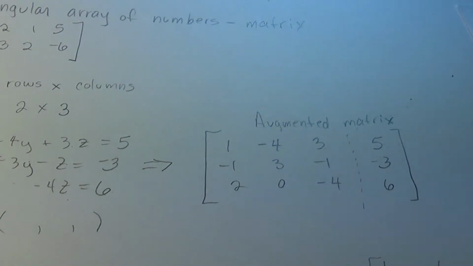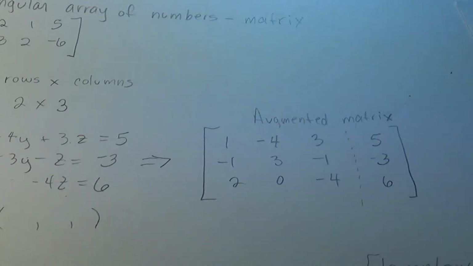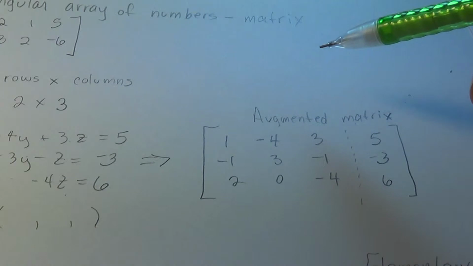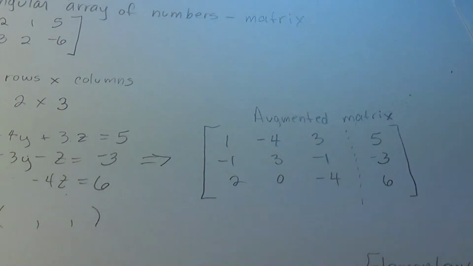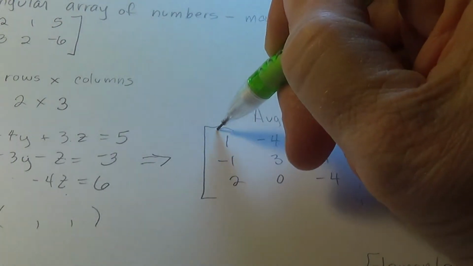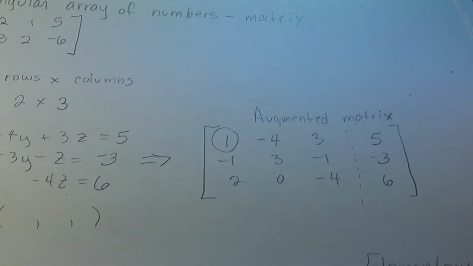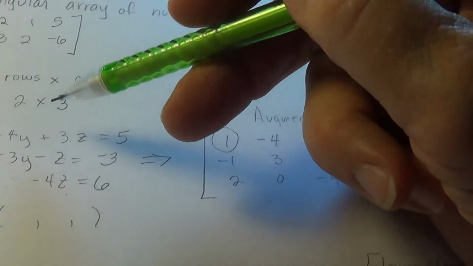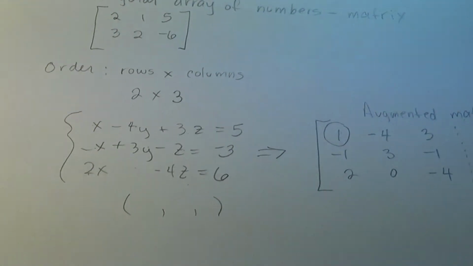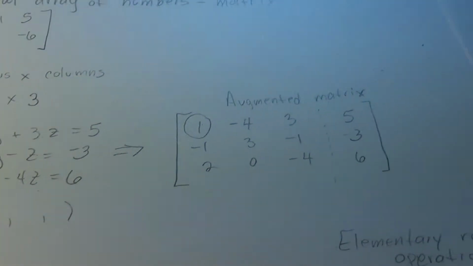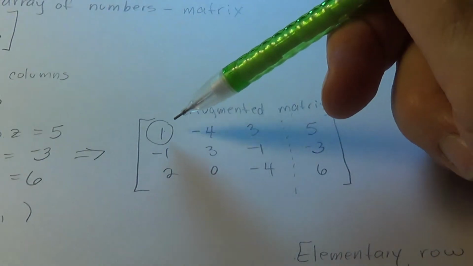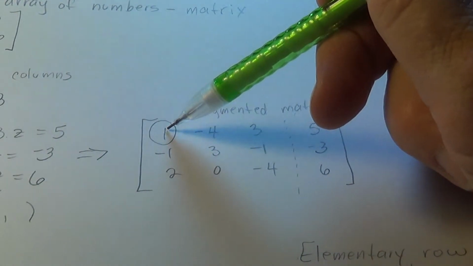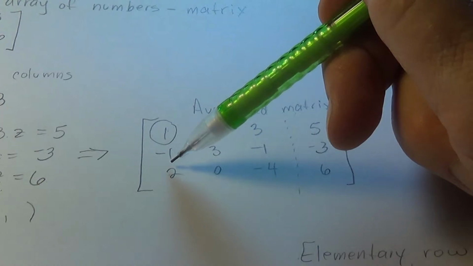Let's go ahead and take this matrix and begin. I want to put it in row echelon form. If you recall, this has to be a 1, and it already is. This represents the coefficient of the equation over here. And you recall from yesterday that we had to have a 1 here, and below this has to be zeros.